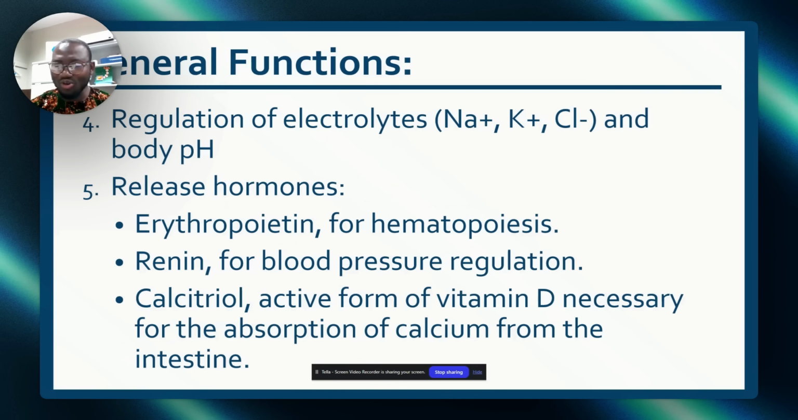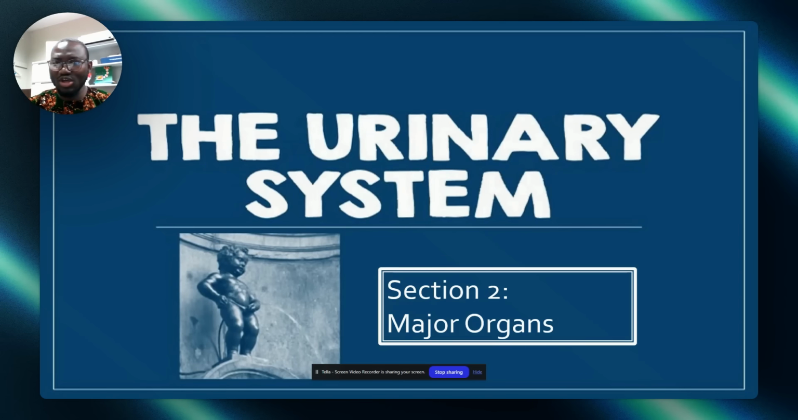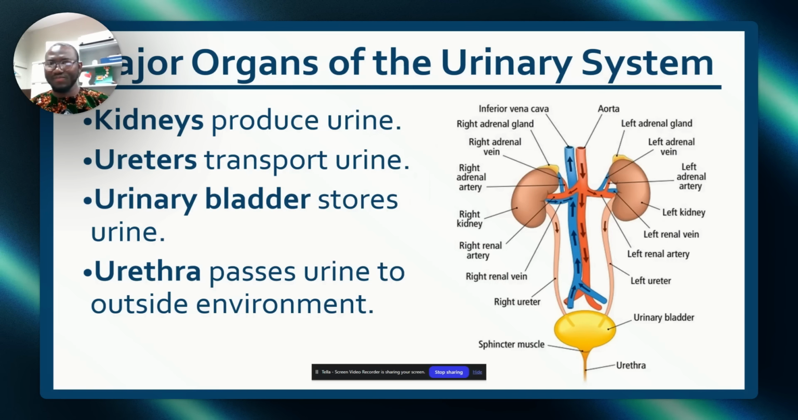Which other hormone? Calcitriol. What does it do? It activates absorption of calcium from the intestine. So calcitriol is the active form of vitamin D. All right? These are the kind of questions they will ask you. Little questions, in-between-the-line questions. Now, let us look at the organs themselves.